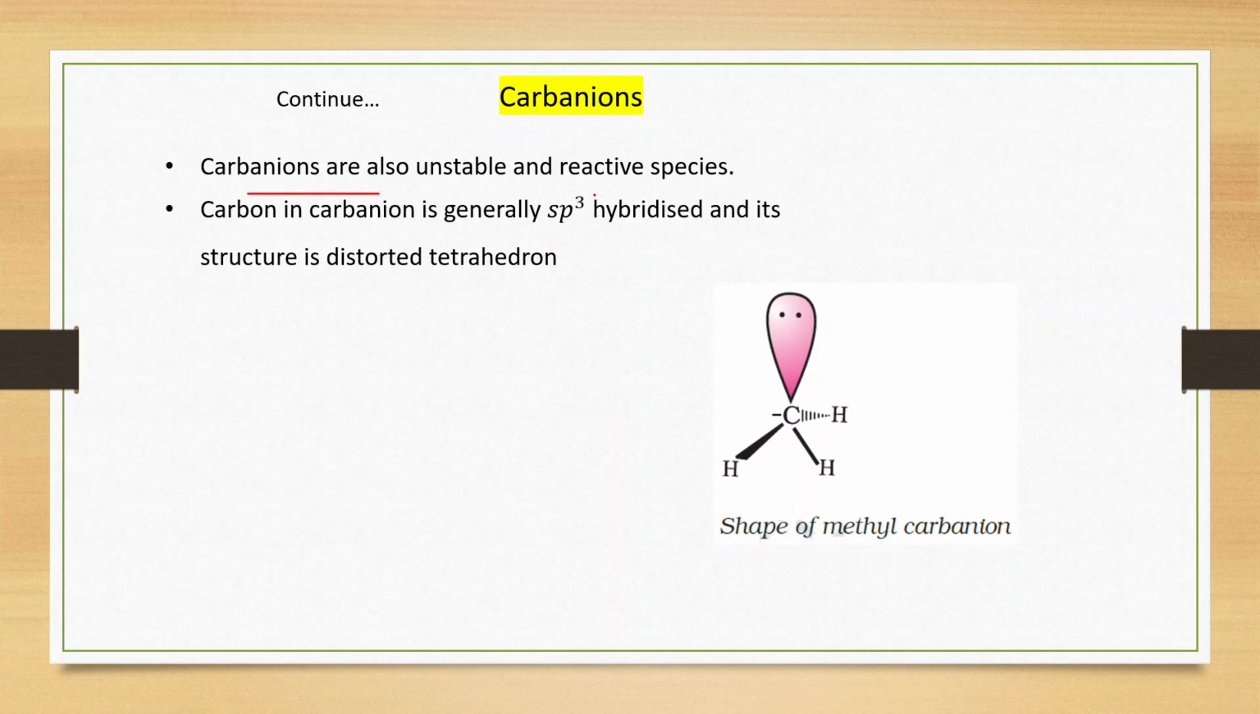Carbanions are also unstable and reactive species. Carbon in a carbanion is generally sp3 hybridized and its structure is a distorted tetrahedron. This carbon is sp3 hybridized. sp3 hybridized means 4 hybrid orbitals are there. Out of 4, 3 make a bond with the hydrogen atoms and 1 hybrid orbital contains 1 lone pair of electrons. This is the shape of methyl carbanion.